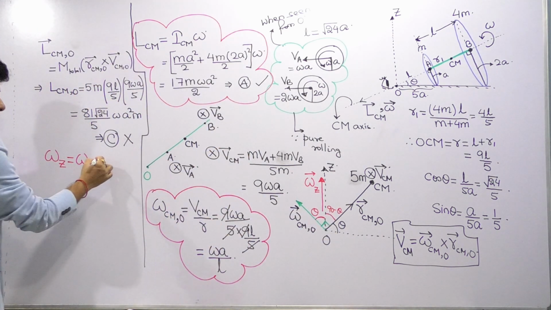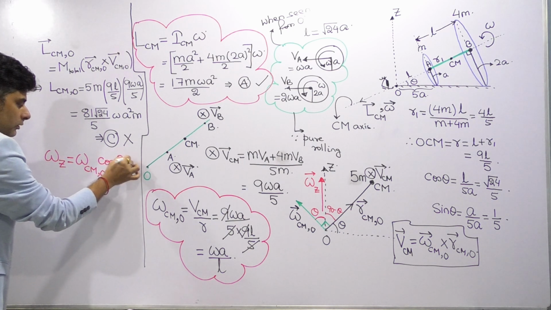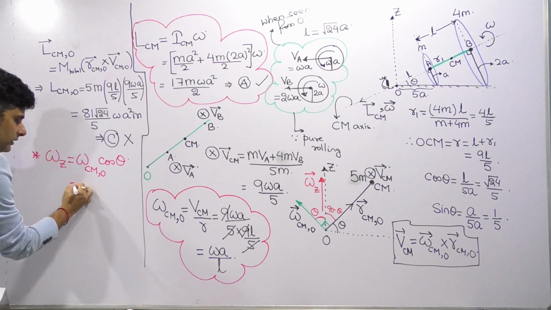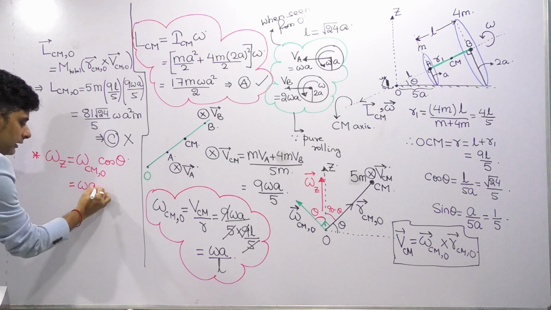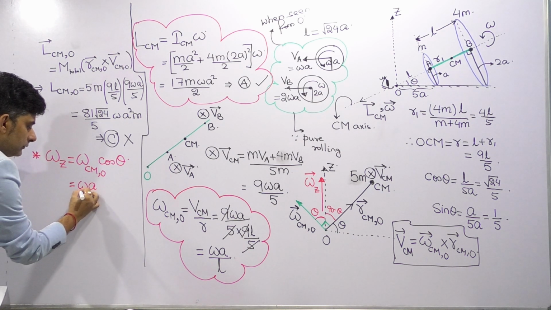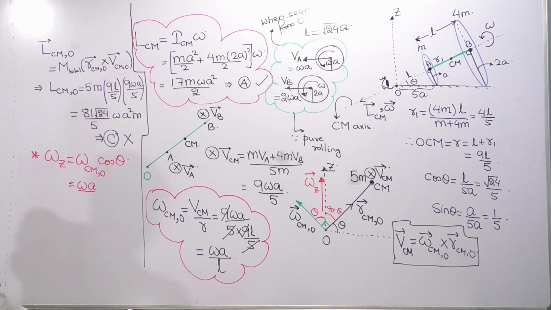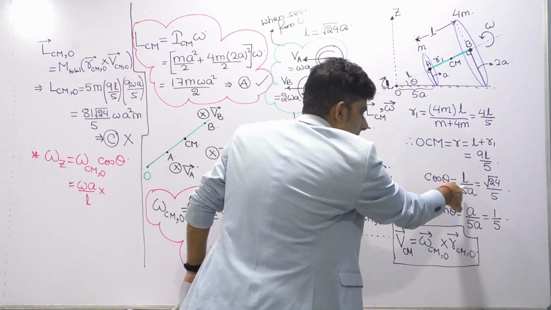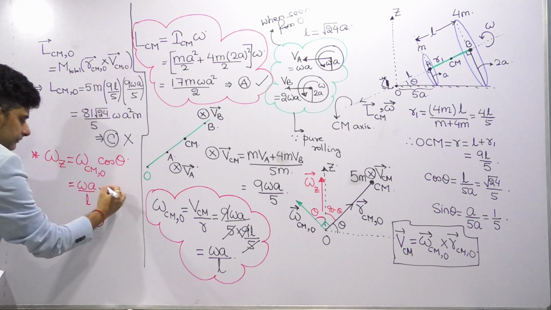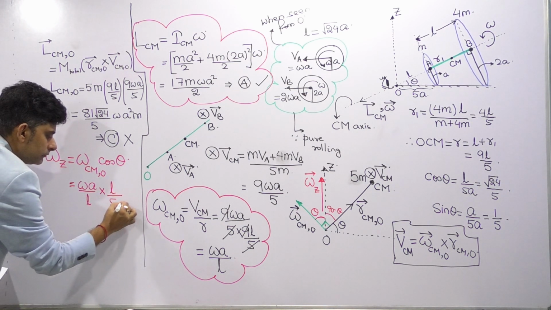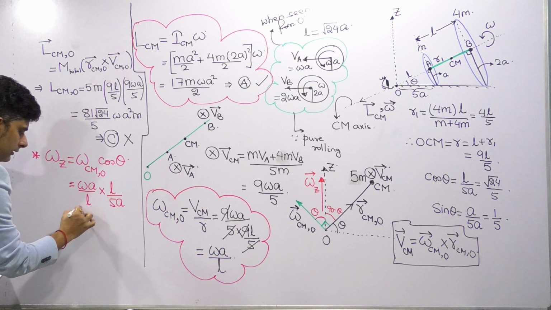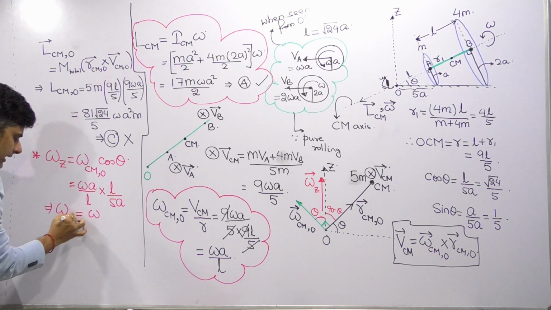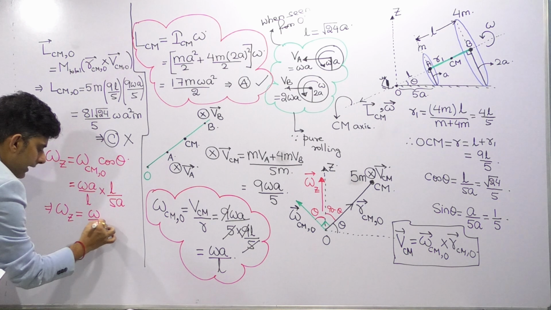So what is omega z? Omega CM with respect to O times cos theta. So if this is cos theta, now let's put the values. What we have got is omega A by L. And what is cos theta? Check here. Cos theta is L by 5A. So from here we get the value of omega z as omega by 5.